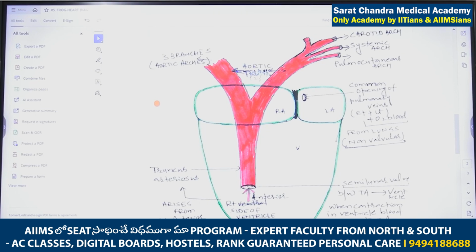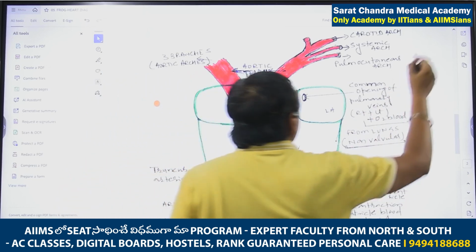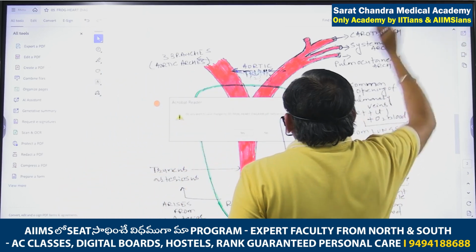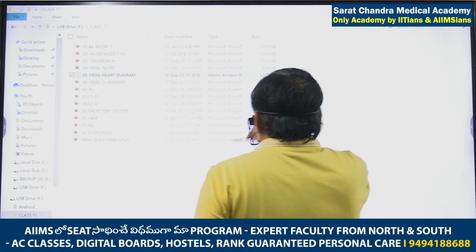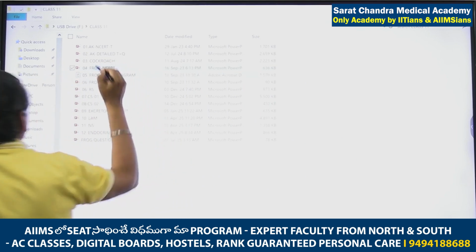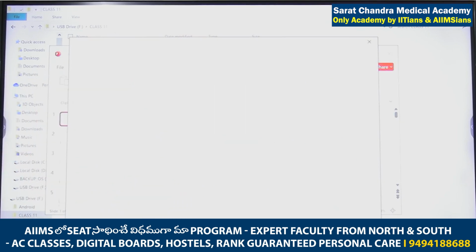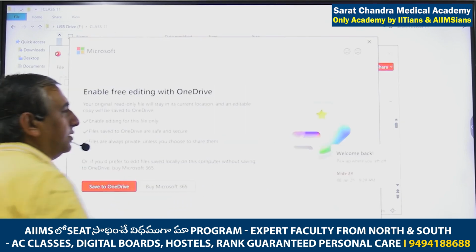Carotid, systemic, pulmocutaneous. Carotid supplies blood to the brain.